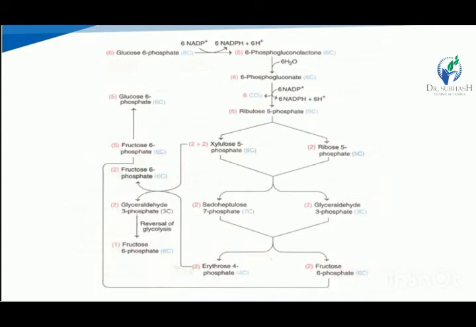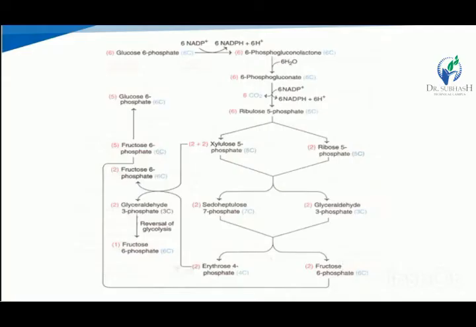Next, the 6-phosphogluconate is converted into ribulose 5-phosphate, which has the 5 carbon moiety. From the ribulose 5-phosphate there is the conversion into xylulose 5-phosphate and ribose 5-phosphate.